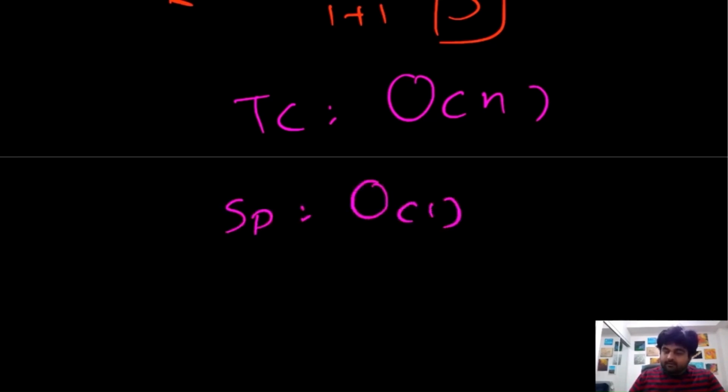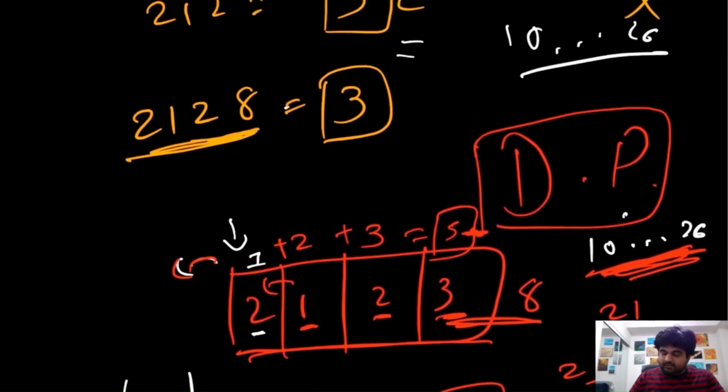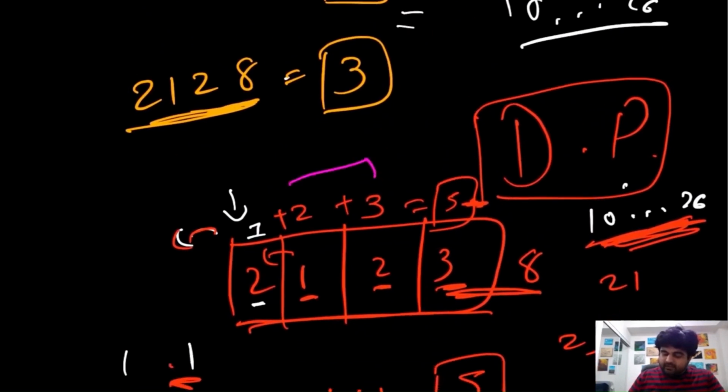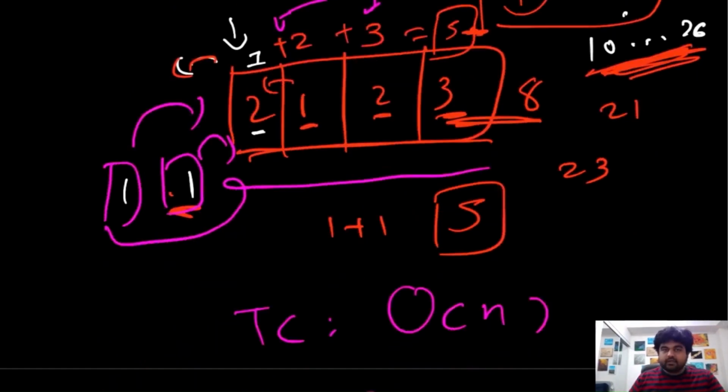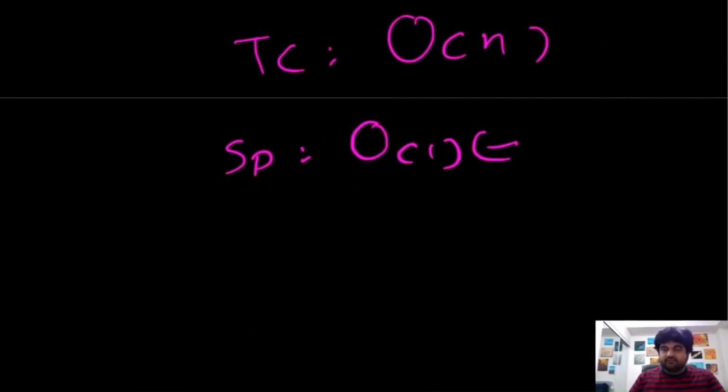We would be able to complete this in constant space, because remember that at any given location we only need to keep track of just two elements. We don't need to keep track of this whole entire array. We just need two starting elements, and we would keep on iterating them over different values. So this is a very good solution.